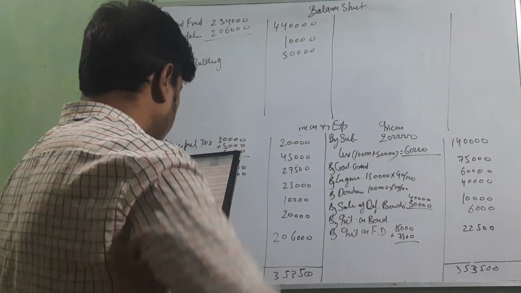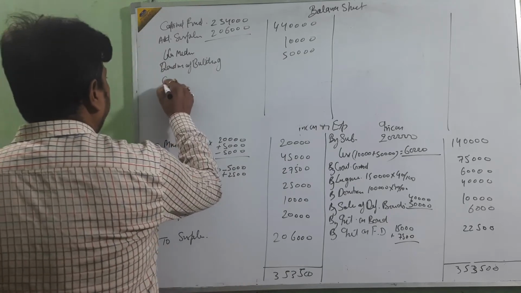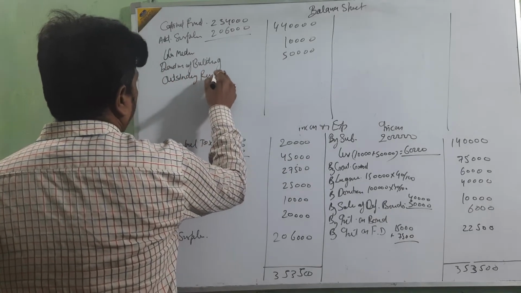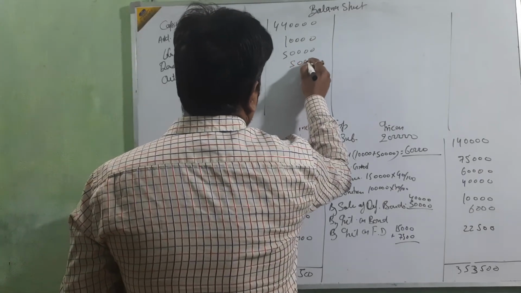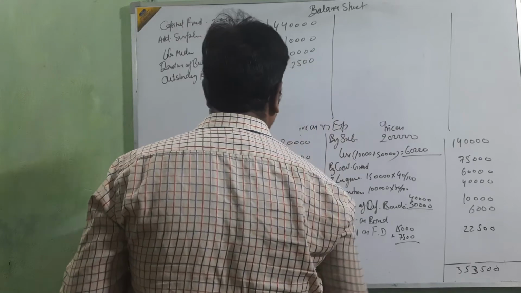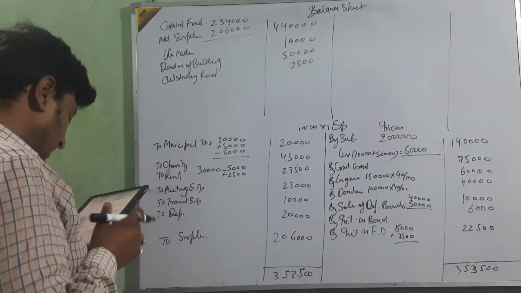Then outstanding rent, 2,500. Okay beta?